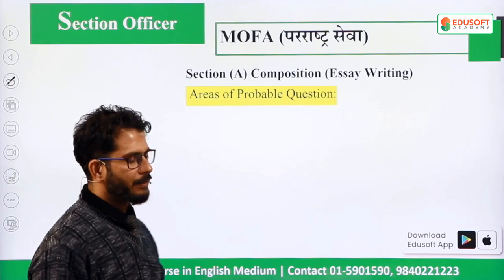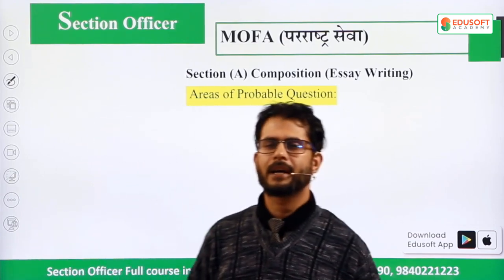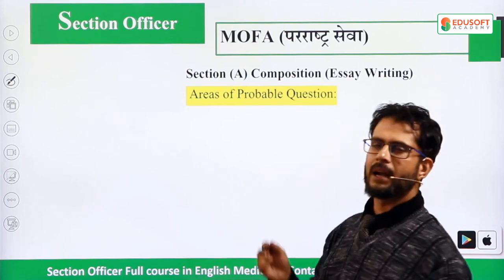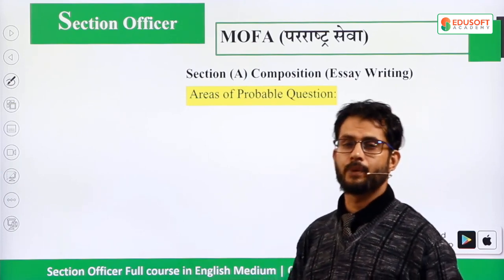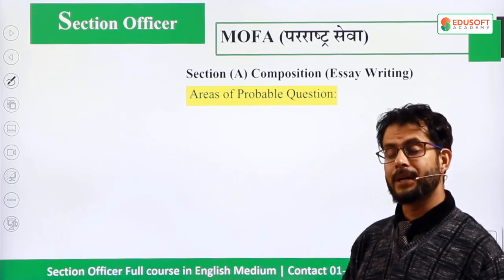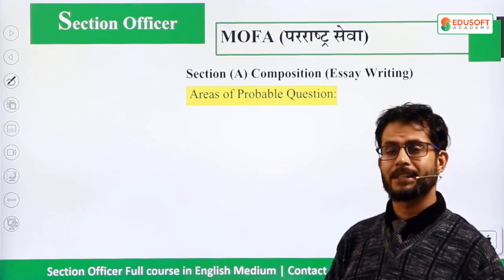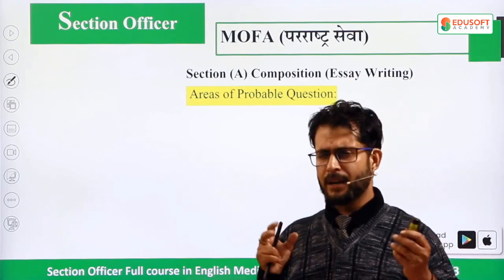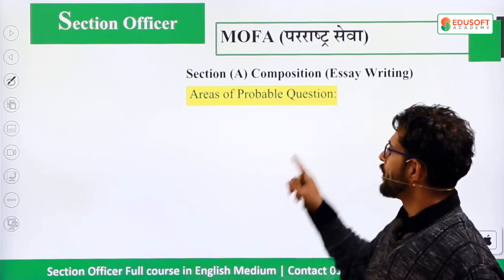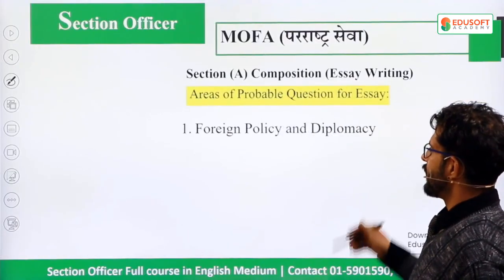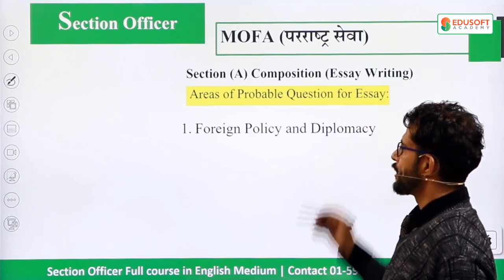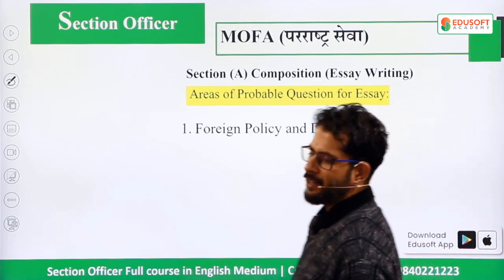Look here. There are some areas of probable questions, areas from where you are likely to be asked your essay question. This is not an academic essay. These types of essays are analytical essays, critical essays, content-based essays. So you need to know the areas. The first area of questions for essay is foreign policy and diplomacy.